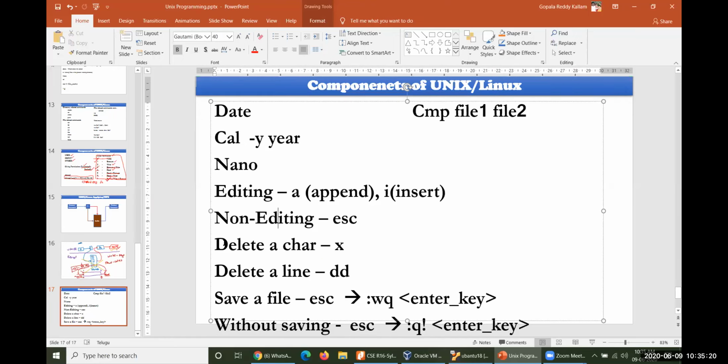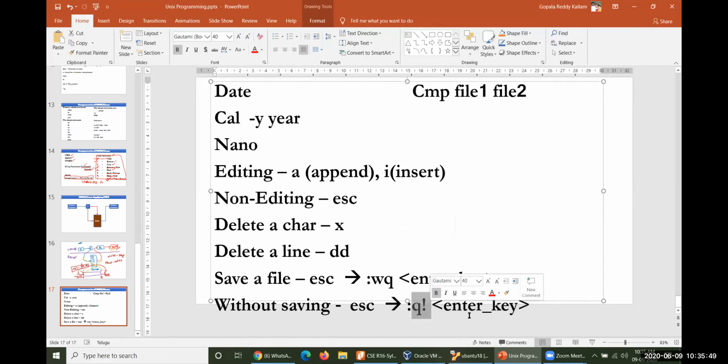If you want to delete a character, place your vi editor in non-editing mode and apply X, it will delete a single character. DD will delete the whole line at once. If you want to save, colon WQ, escape and colon WQ followed by the enter key. If you want to quit without saving the contents, then colon Q exclamation mark.